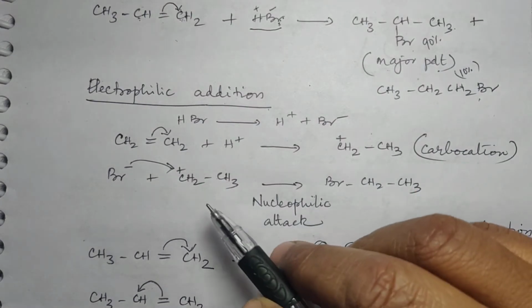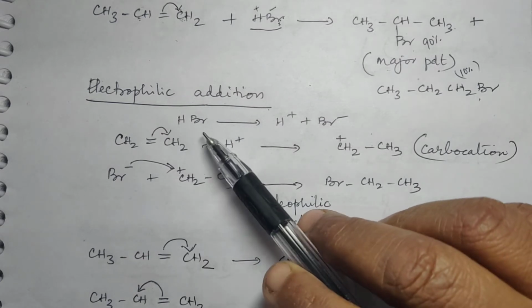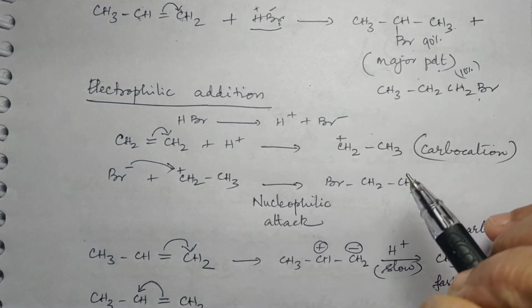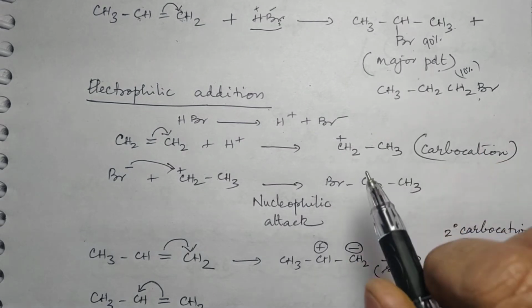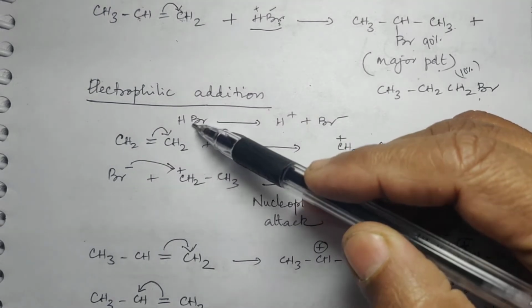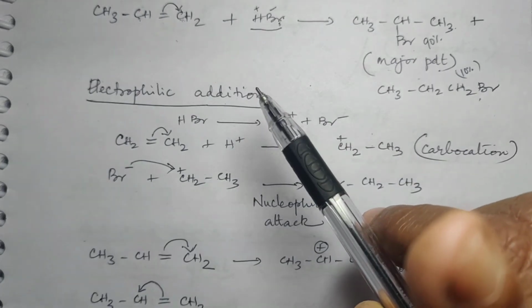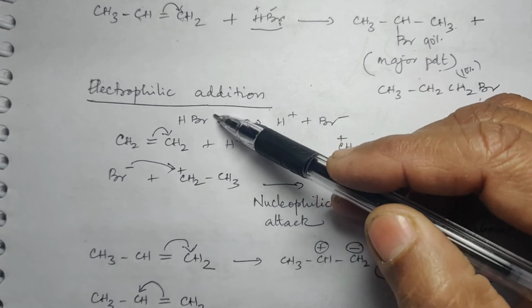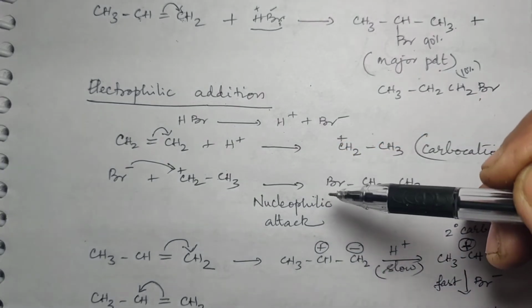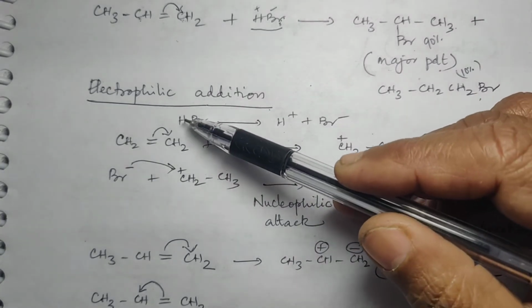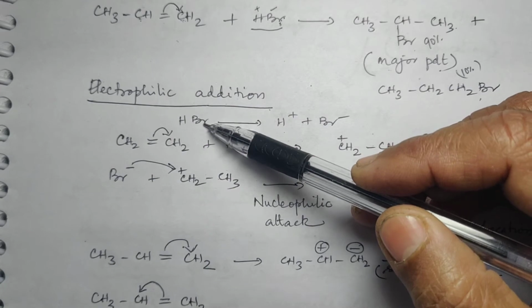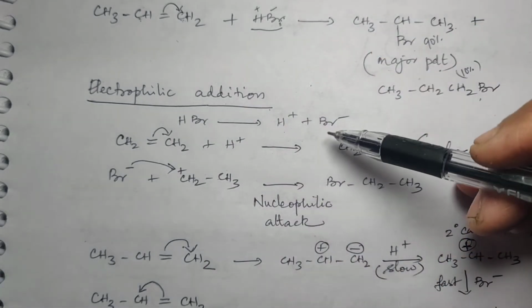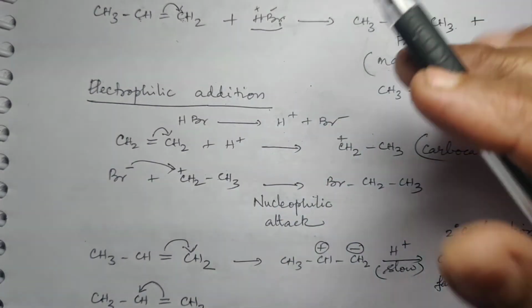This addition, how is it going? Dekho. HBr is first ionizing to give you H plus and Br minus. In the presence of light, this HBr will undergo homolytic fission. We have seen that also. In the presence of light, HBr will undergo homolytic fission because hydrogen and Br have almost similar electronegative character. Now there is no light here, right?